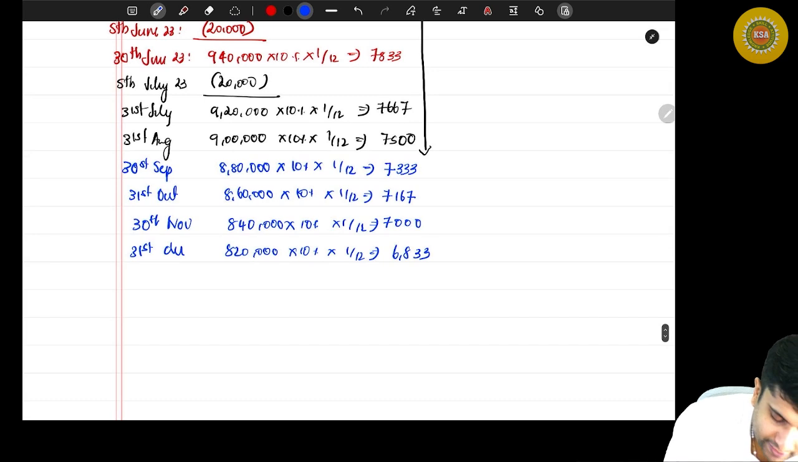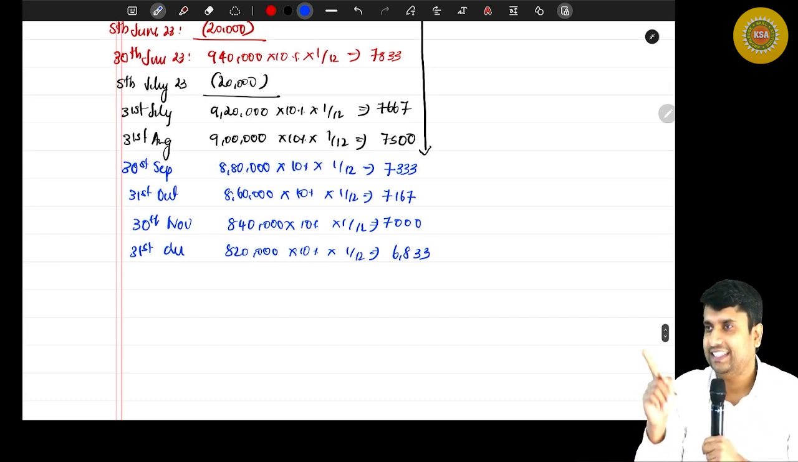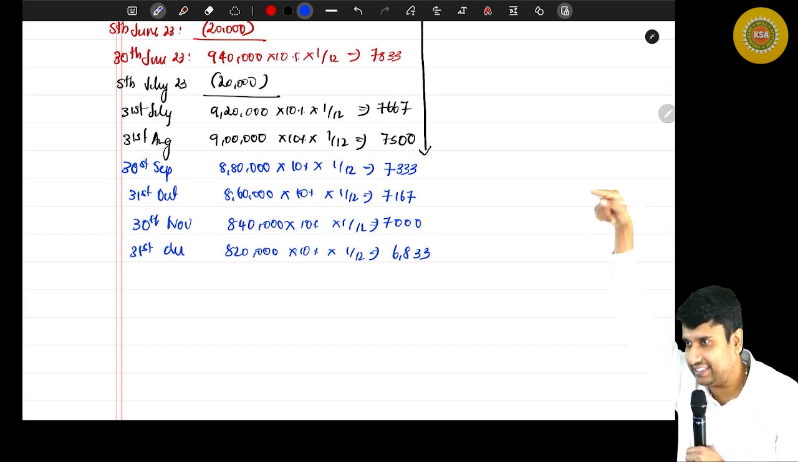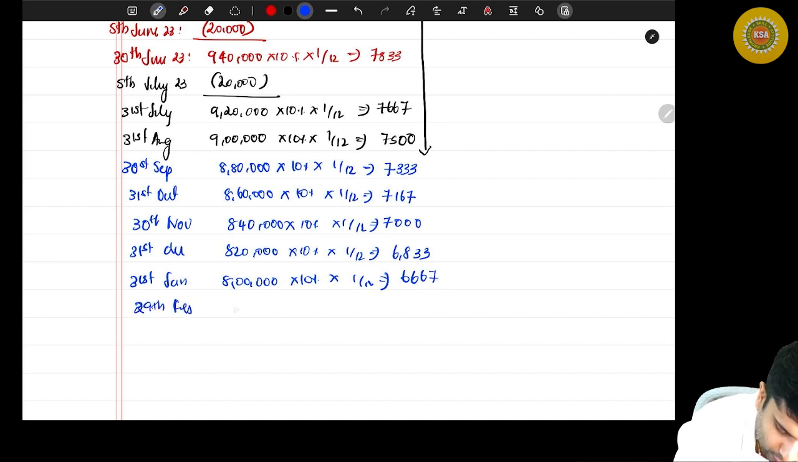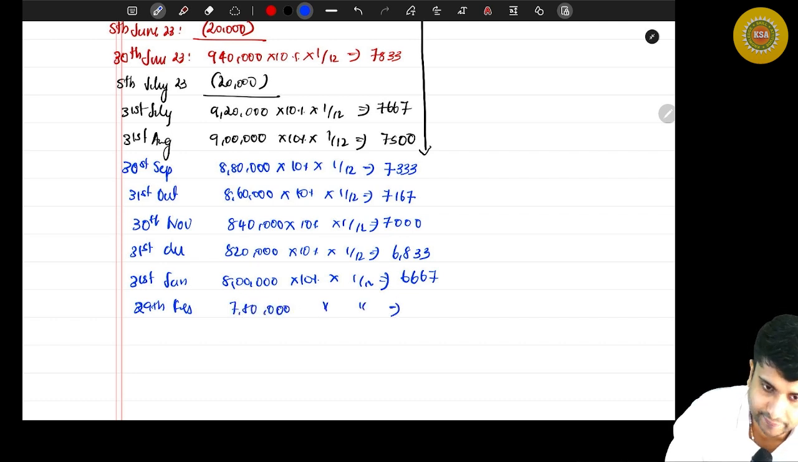6,833. Then it will be 6,667. It's actually a series, okay? So on 31st January, it will be 8 lakh into 10% into 1 by 12. And how much will be that figure? 6,667. On 29th Feb, it will be 7,80,000 into 10% into 1 by 12. And how much will be that?